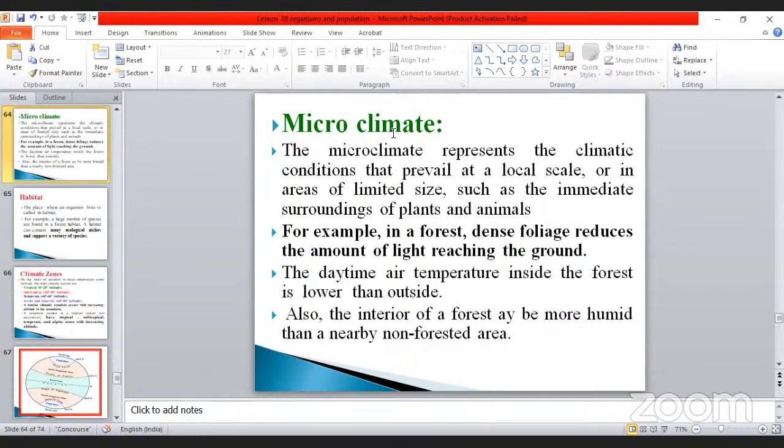Okay, microclimate, micro means minute. The microclimate represents the climatic condition that prevails at a local scale or in an area of limited size, such as the immediate surroundings of plants and animals. That is called microclimate. For example, in a forest, dense foliage, means leaves, reduces the amount of light reaching the ground.